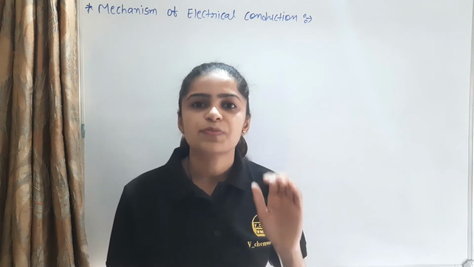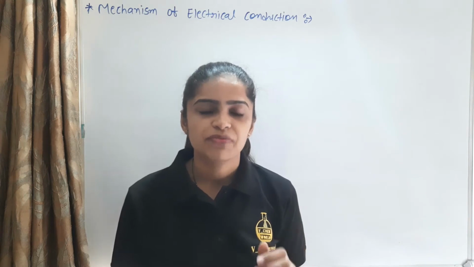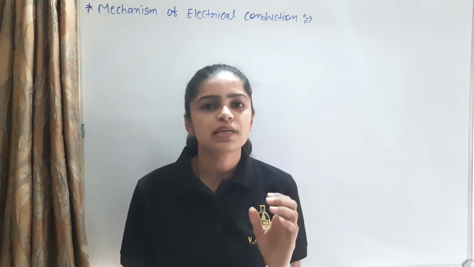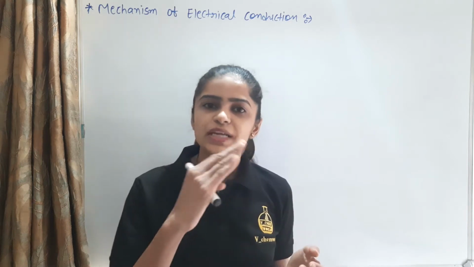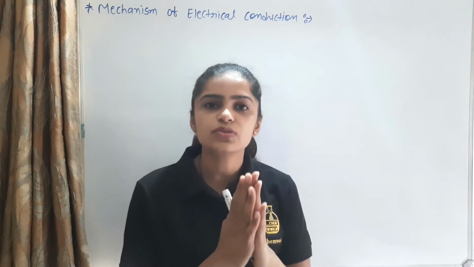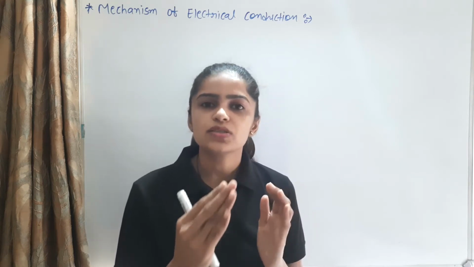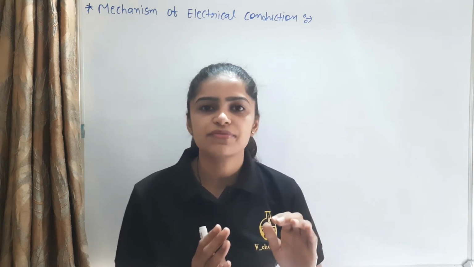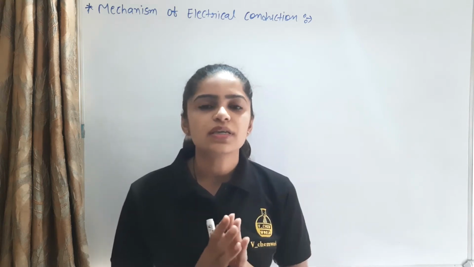It depends on the movement of electrons. When the movement of electrons increases, conductivity increases. In a conductor such as a metal, the movement of electrons is high, so its conductivity is high. So that is known as a conductor. In an insulator, the movement of electrons is very low, so its conductivity is very low. So that is known as an insulator.